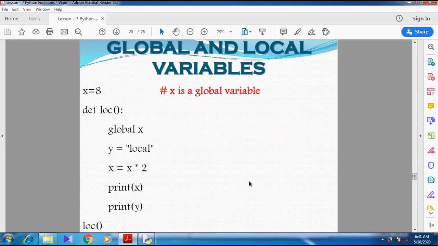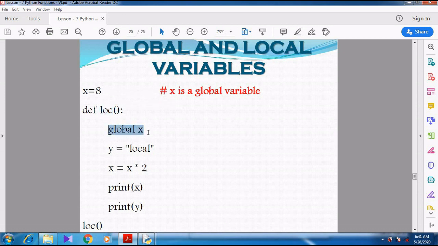So now we are going for the global and local variable used in the same program. If I use a global variable and a local variable in the same program, whether it works? Yes, there is no problem at all. Both the variables can be used in the same program. See here. Now you see what is the value of x. X equal to 8. So this is a global variable which is defined outside the function. Then LOC. So what is LOC? LOC is a local function.